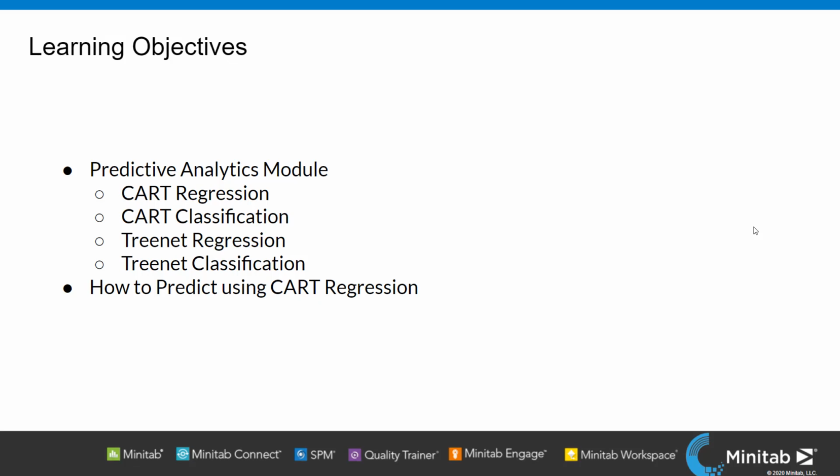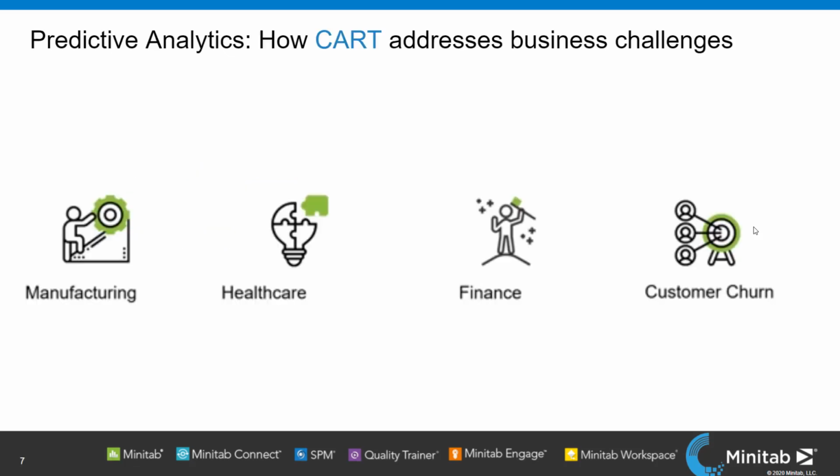In the last webinar, we learned what CART regression is and how to analyze CART using Minitab. For this webinar, I will be specifically focusing on a new data set and how you are going to predict values using CART regression. Those of you who have not watched the previous webinars, I strongly suggest you go and watch that first.